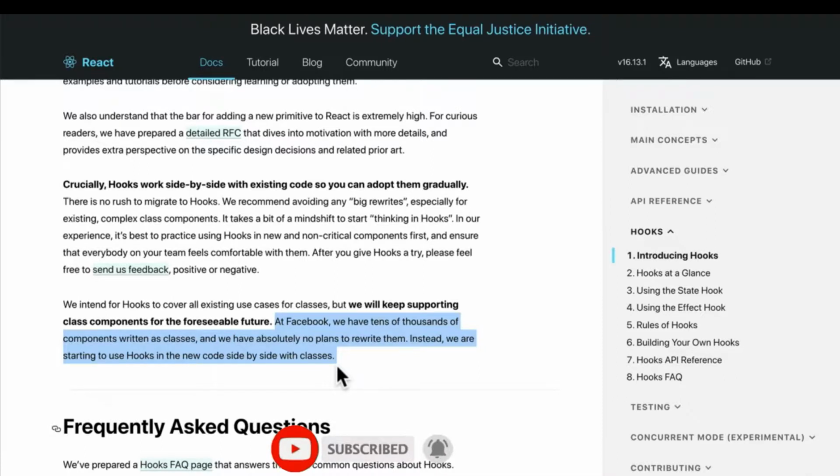But out there in the wild, there's still lots of class components. If you work for a company, you're most likely going to see class components. So you need to understand both things, but also understand some of the ways that hooks might make things nicer, depending on your team, depending on your situation. So React documentation actually doesn't recommend rewriting your existing components overnight. You can start experimenting with hooks, start getting comfortable with them, but by no means is your code incorrect just because you use classes.